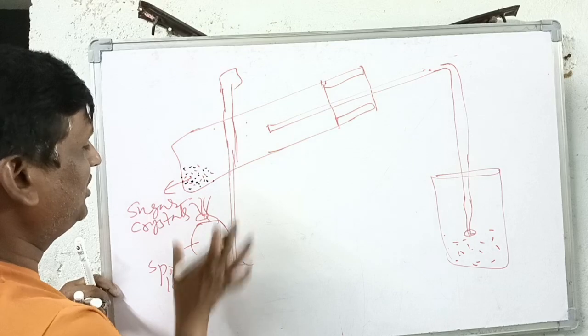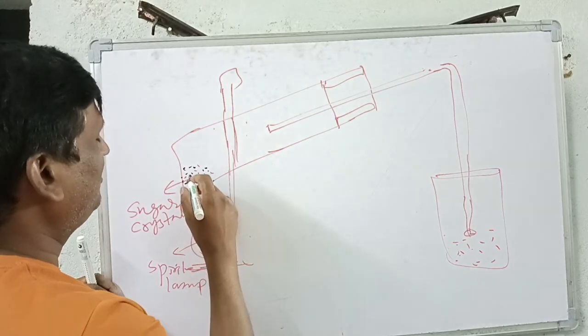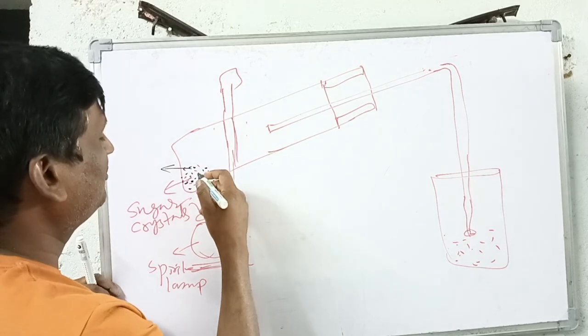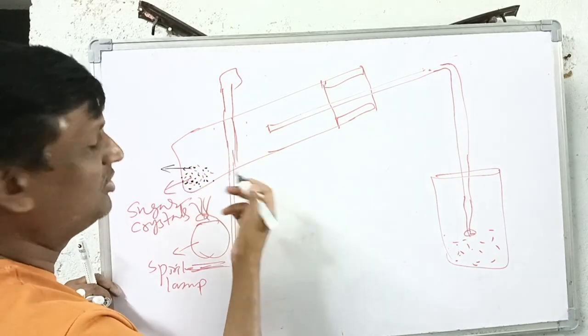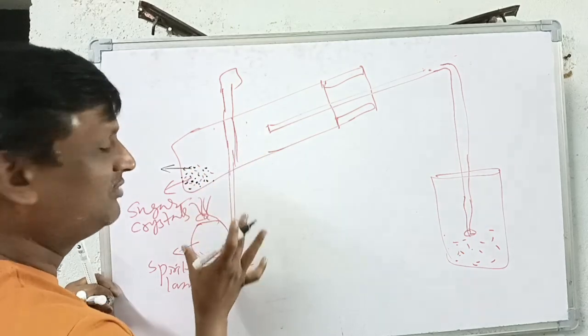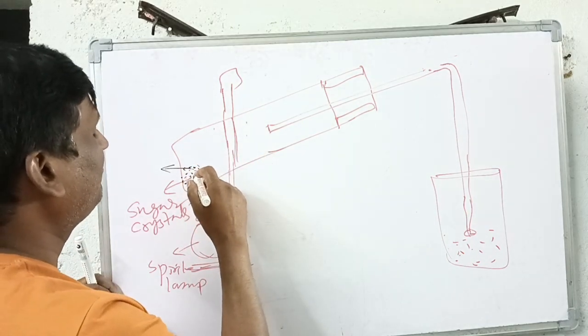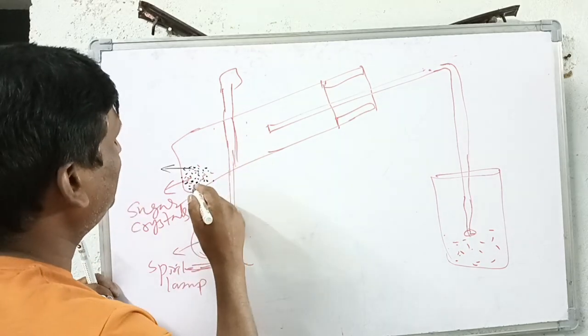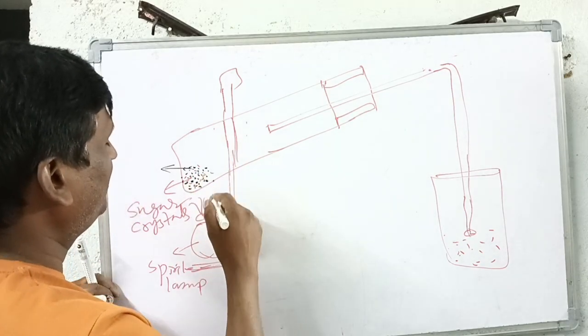When the spirit lamp is supplying the heat, what happens because of this heat? These sugar crystals first melt. The melting sugar crystals are converted into liquid. If this liquid is continuously heated with the help of the spirit lamp, what happens? The liquid will turn black in color. If it is heated continuously again, then what happens?